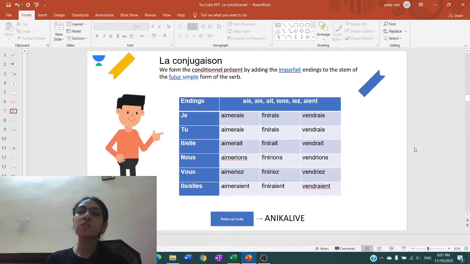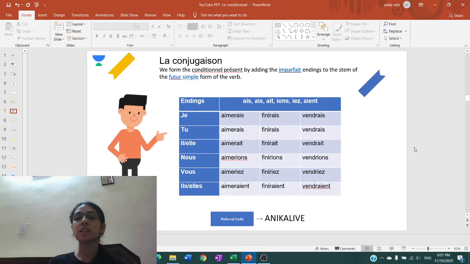Now, the conjugation of the verbs in the conditional tense: how the verbs are formed and conjugated in the conditionnel présent. First, we take the stem of the future simple form of the verb. Then we add the endings of the imperfect to the stem of the verb.